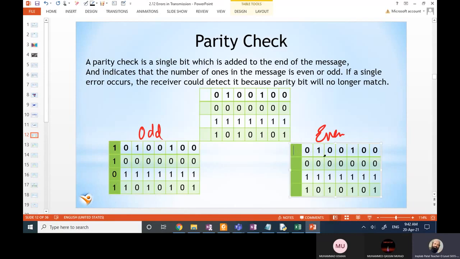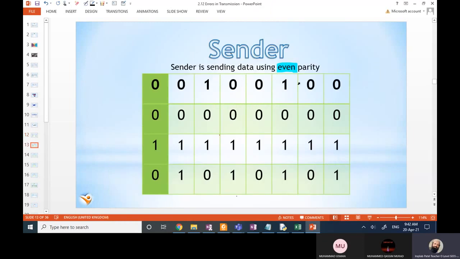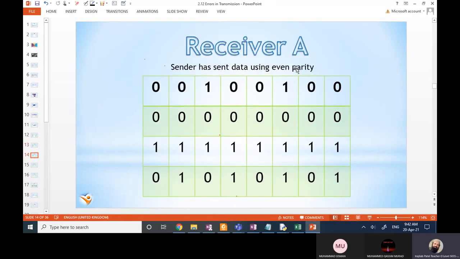Now, for example, here 1, 2. If we want to use even parity, we will add 0. Now the number of ones is even. For example, we have a sender sending this data using even parity, and you are asked to find out whether this data is received correctly or not.